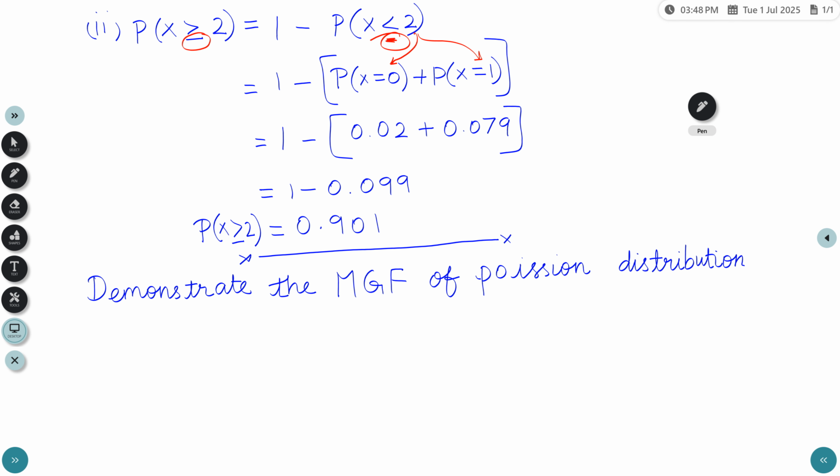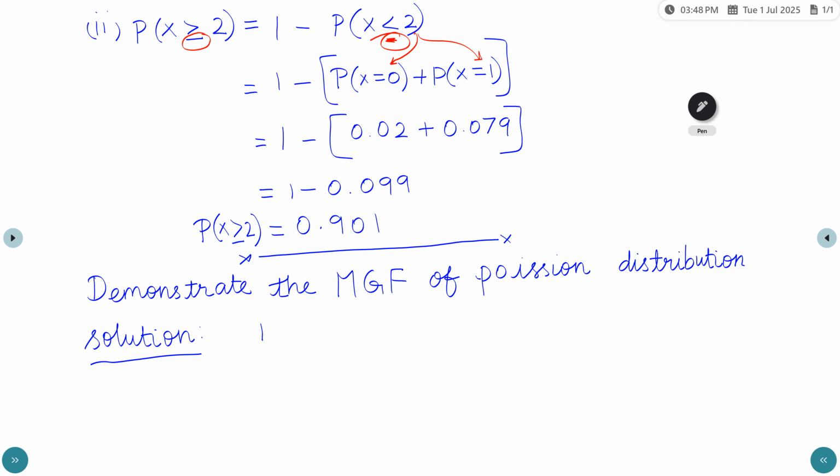So the other question is, demonstrate the moment generating function of Poisson distribution. So the solution is, first we need to write the Poisson distribution formula.